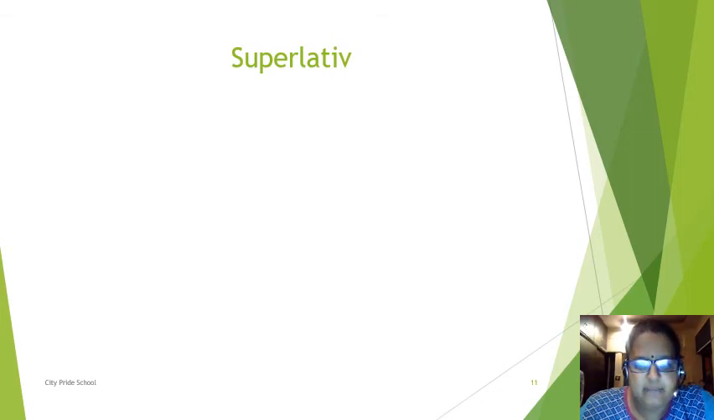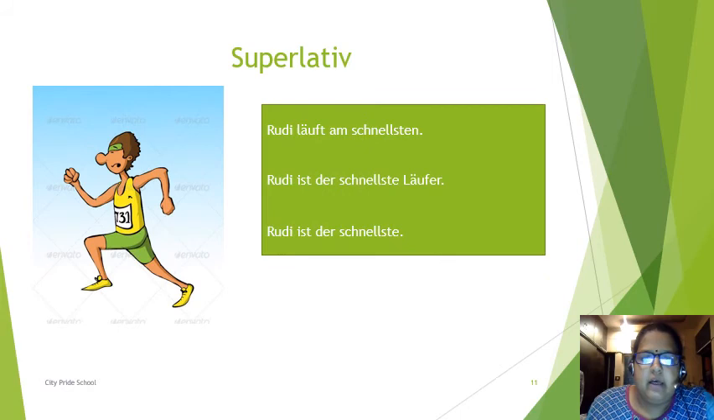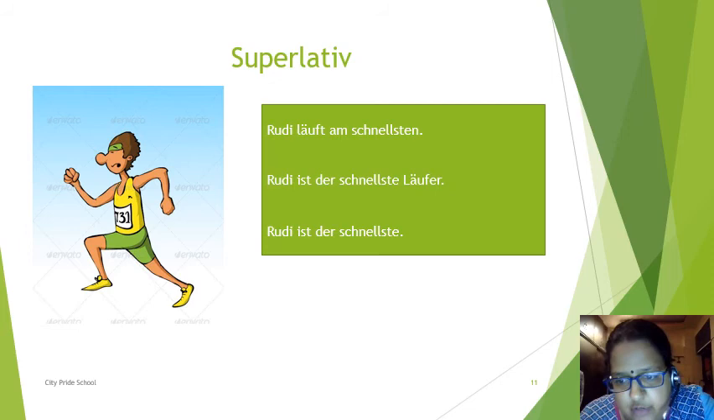Now let's see how to make the superlative form. Rudi läuft am schnellsten. This is Rudi and he is running the fastest. Am schnellsten. Am is used for the. In English, the fastest. He runs the fastest. The means am here in German and sten is added to the adjective. Now the second sentence is Rudi ist der schnellste Läufer.